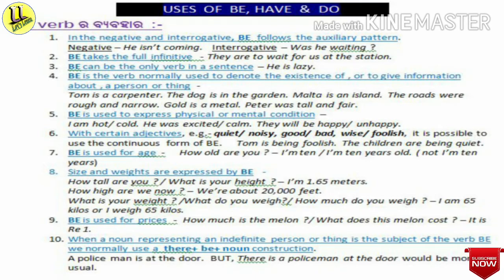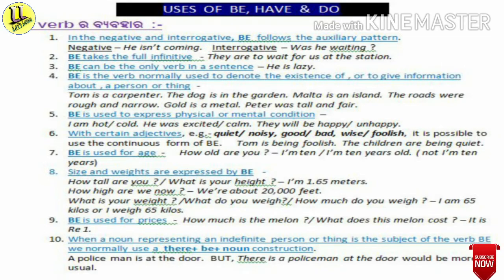I have already told you that different forms of be verb are am, is, are, was, were, be, been, being. You must remember these forms. These are different forms of be verb.